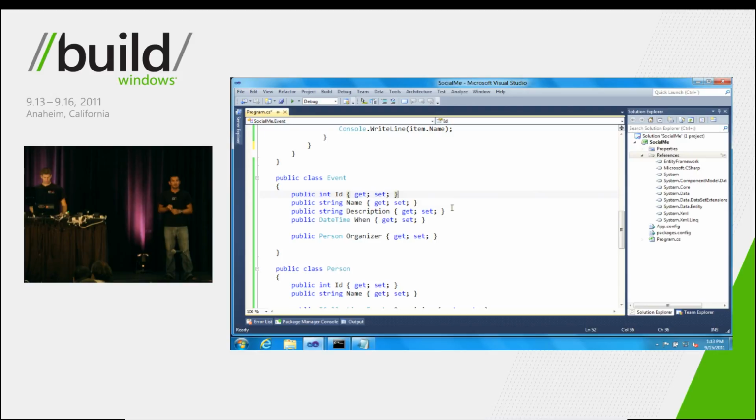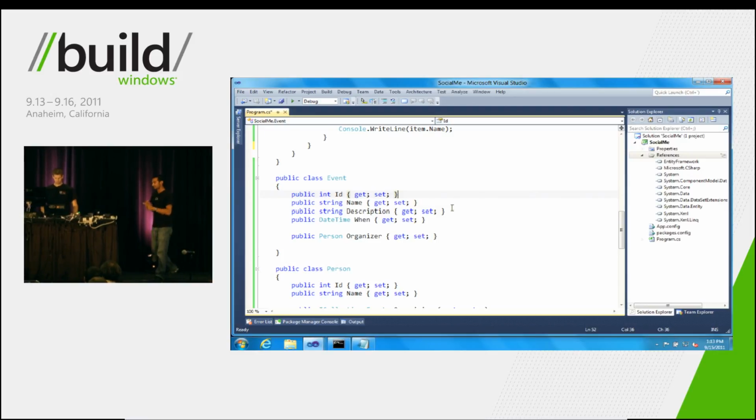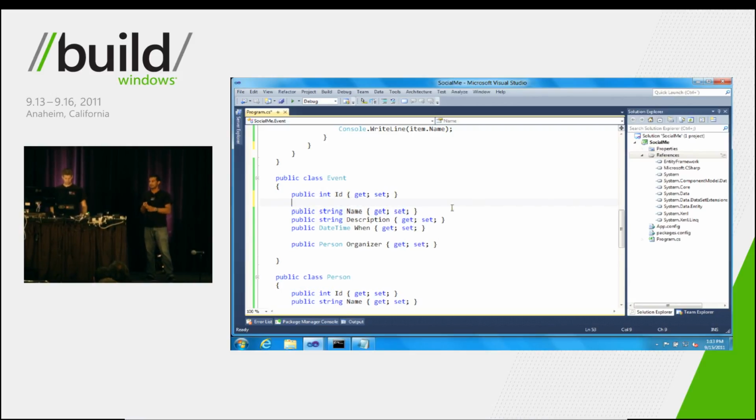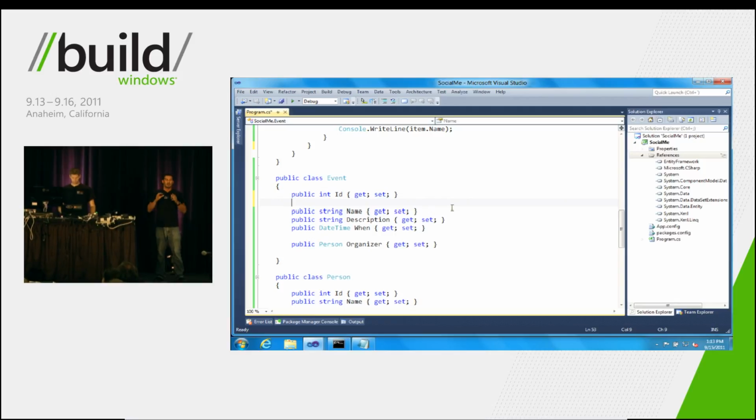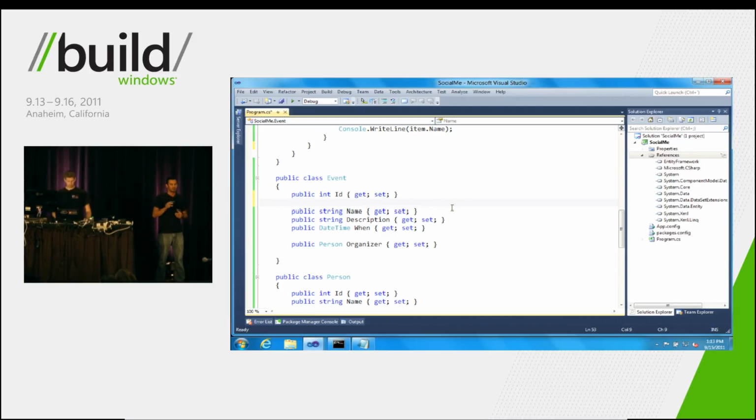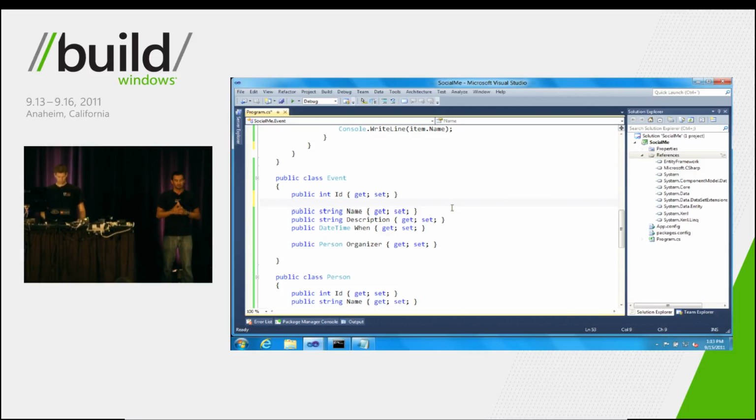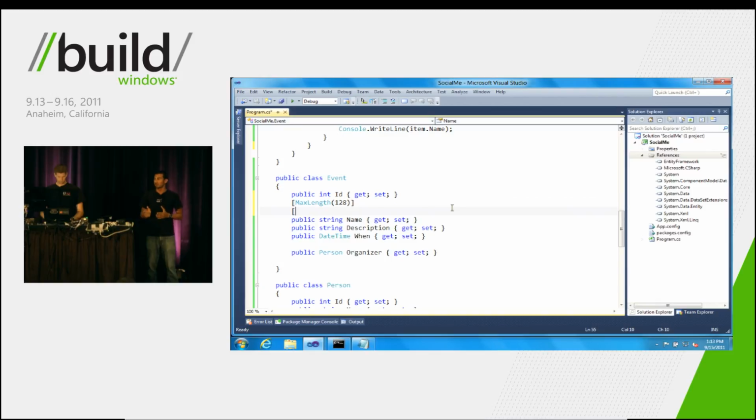Now, data annotations are very specific attributes inside of the System.ComponentModel.DataAnnotations namespace. And what we can do here is we can apply some of those attributes to various properties on our class. So for example, for name, we can apply the MaxLength attribute and specify something different than nvarchar(max). And similarly, we can apply another attribute, like the Required attribute, to say that this is a non-nullable column.